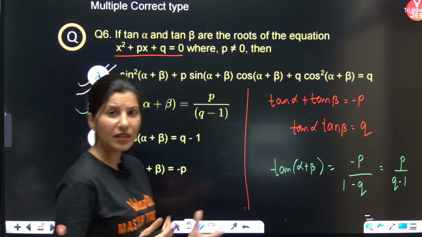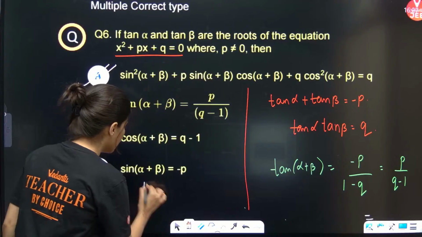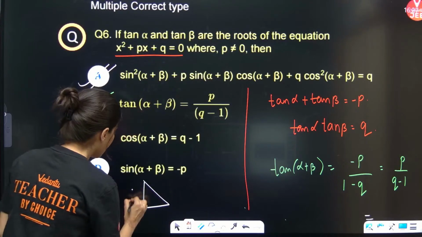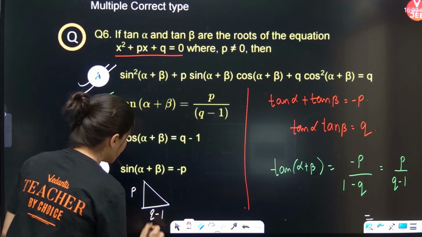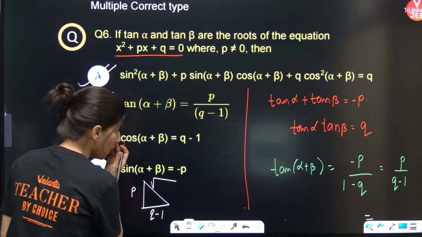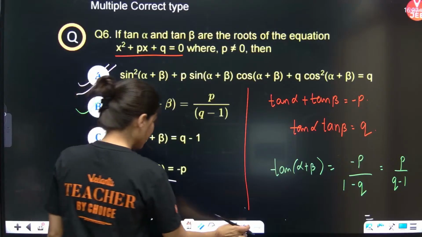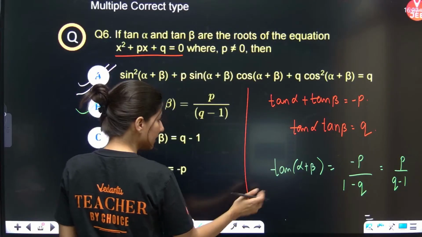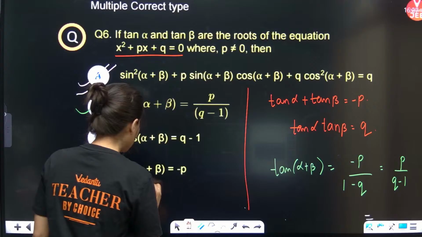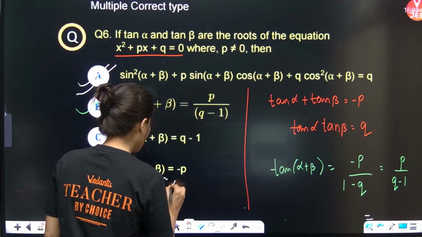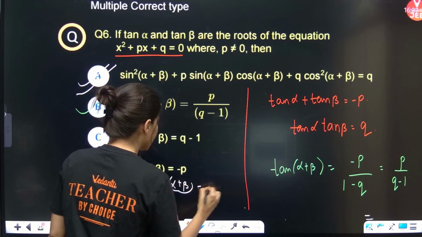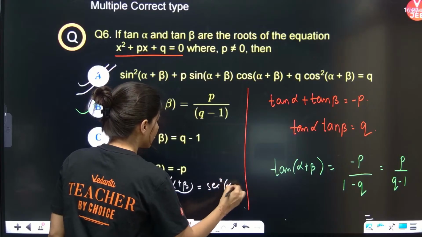Let's see, now we need to create a triangle. Suppose this is your P, this is your Q minus 1. From here only we can write, now tan is given. So 1 plus tan square alpha plus beta is nothing but sec square alpha plus beta, correct?